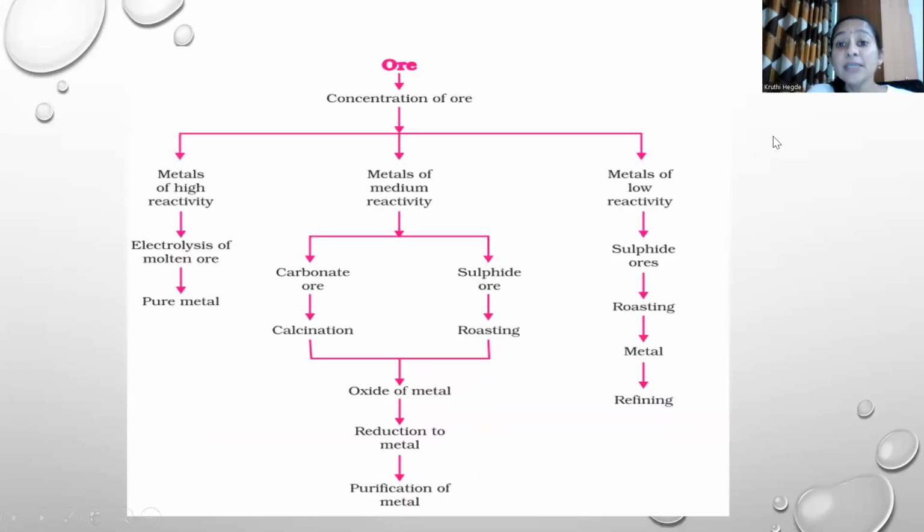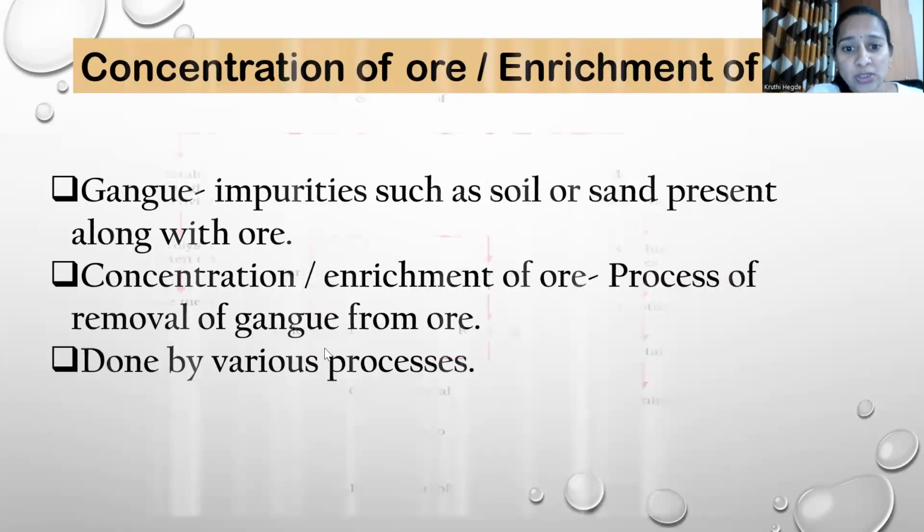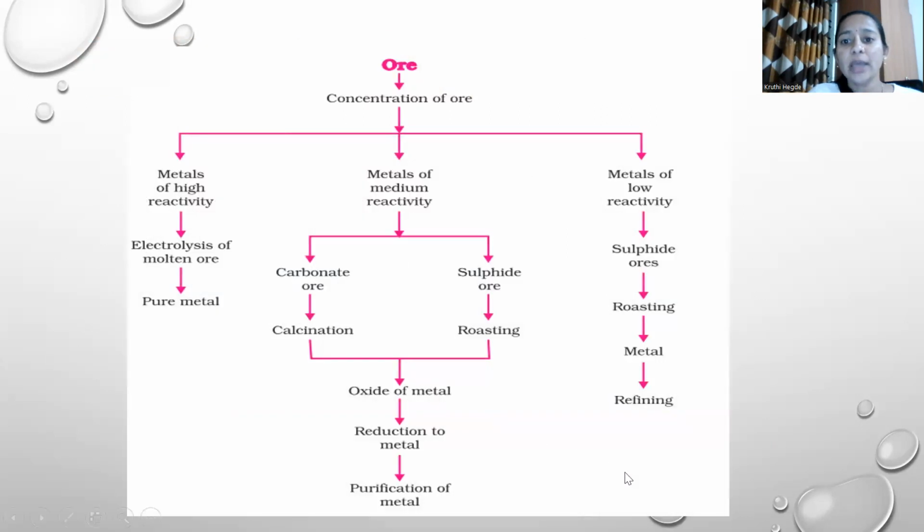Yeah, this is how extraction is done. Very, very important. Extraction is done based on these steps. Extraction of metals, or metallurgy, is not a single step process. It includes various steps. Okay, so those various steps are given here. Ore, which has more concentration of metal. First, concentration of ore has to be done.